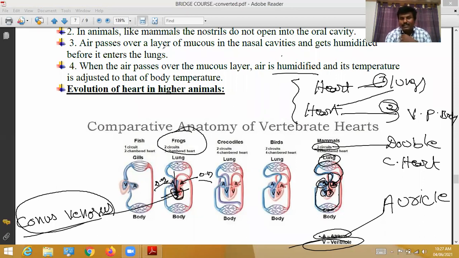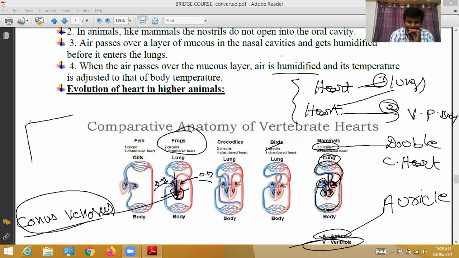This conus venosus prevents the mixing, like a septum, but not a septum. So this conus venosus prevents the mixing of blood and supplies pure oxygenated blood to body parts. Okay, that's all. So next, in the case of